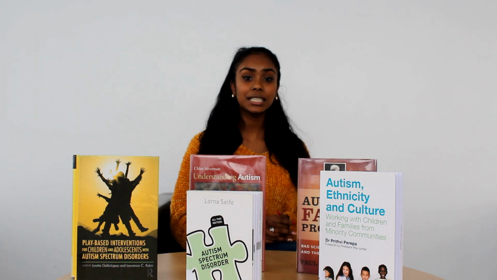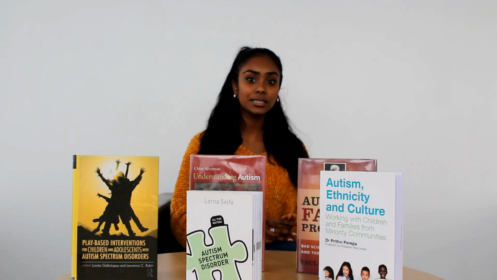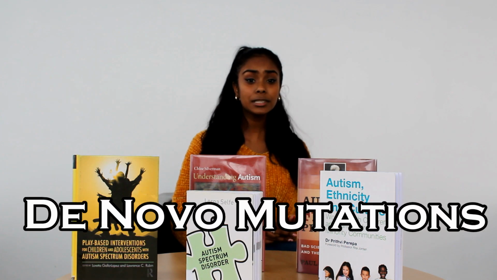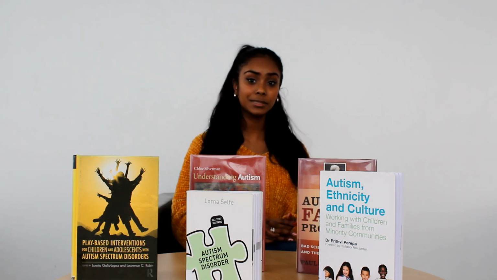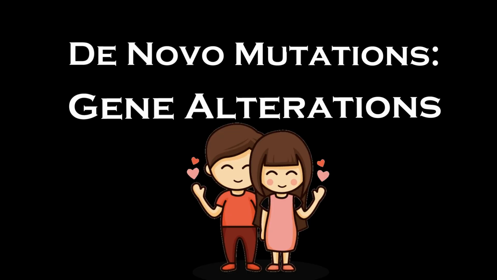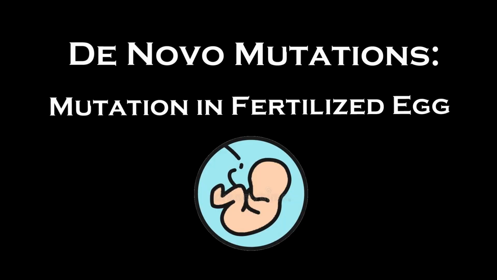Firstly, some studies suggest older maternal age can result in causing autism in children due to the fact that de novo mutations increase in egg cells as compared to sperm cells. De novo mutations refer to genetic alterations that are present for the first time in a sex cell of one of the parents, or a mutation that arises in the fertilized egg itself during early embryonic development.